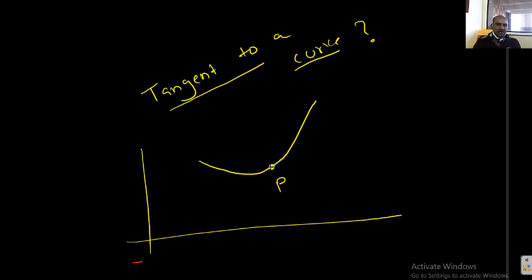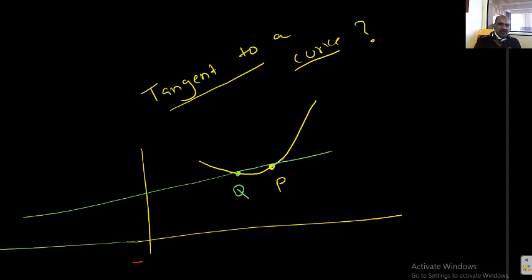At this point, we need to draw the tangent. Step 1, take a left neighborhood of point P, say Q. Join these two, so that line is called a secant line. Say its inclination is theta 1, then the slope of secant line PQ is tan theta 1. If Q approaches P along the curve, now at the next stage Q is here. This is the secant line. The inclination is changing, say theta 2 now. Theta 2 is lesser than theta 1. Like that, Q approaches P along the curve.